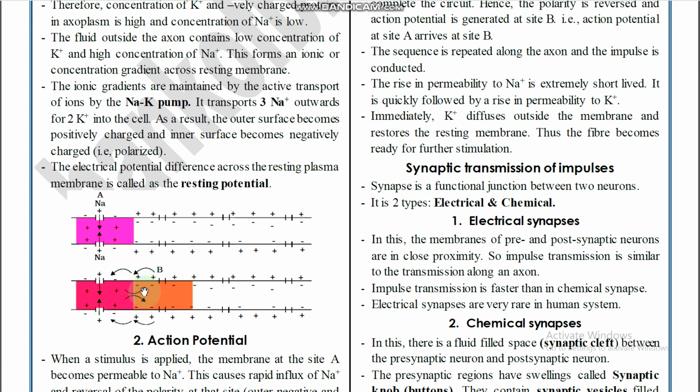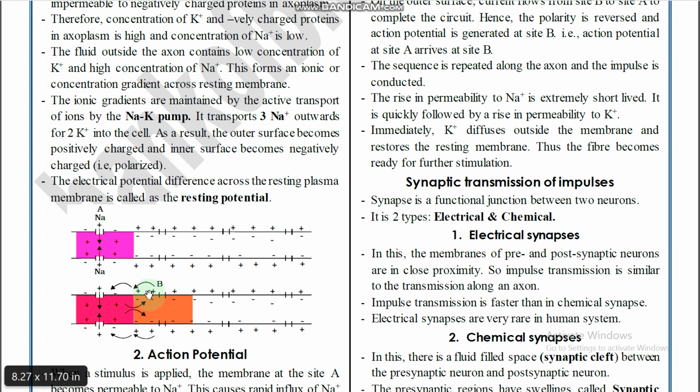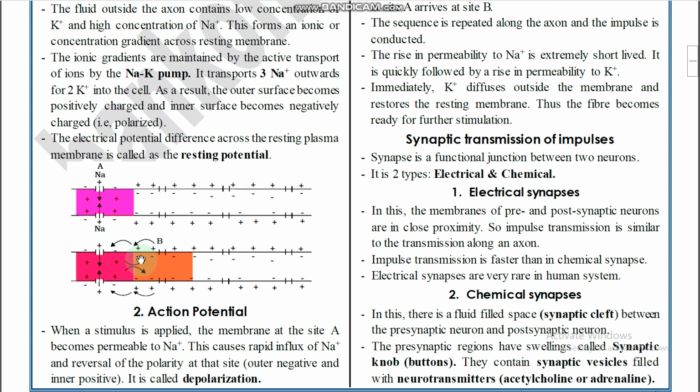See, the charge always moves from this region to this region, and here to here, positive to negative, here positive to negative also, and here positive to negative. So whenever positive to negative movement takes place, obviously the voltages are changed and the charges are reversed.